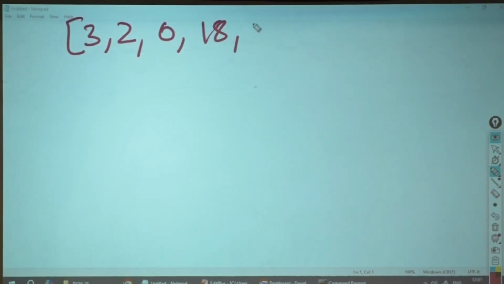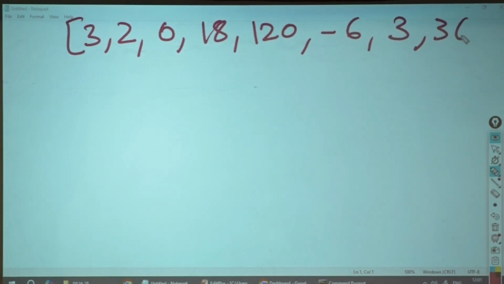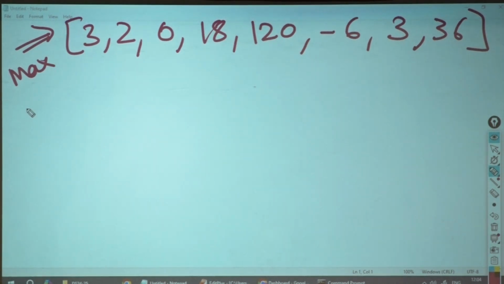Now guys, 3, 2, 0, 18, 120, minus 6, 336. Find me the maximum of a given element. Work on it. How many stacks will you maintain? One original, the other would be the max stack. I want all of you to show me your max stack element. Finish your min stack and then we will do the max stack.